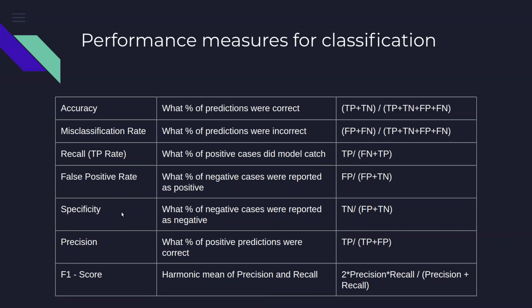Similarly, you can have a specificity, which is, out of the total, how many true negatives you are able to find out. It means that out of the entire people who are negative or who are not having that condition, how many we are able to identify as truly negative. So this one is a sort of a reverse of our true positive rate. But what you will be using more frequently is the accuracy, recall, precision, and F1 score.